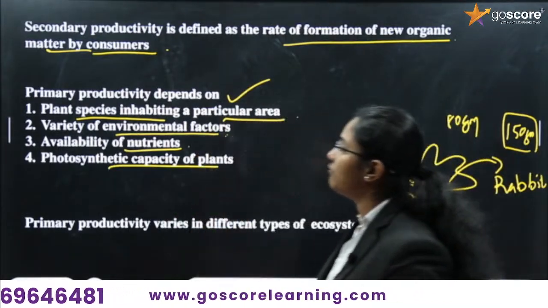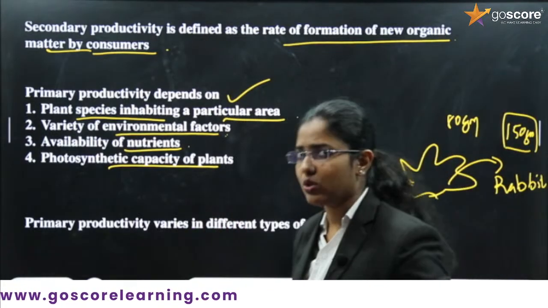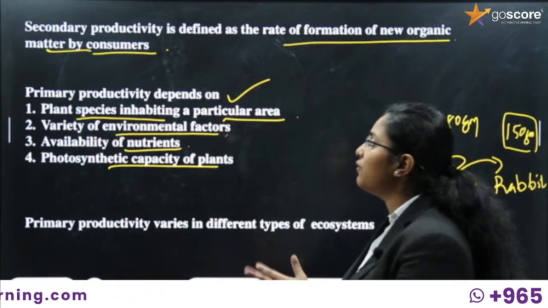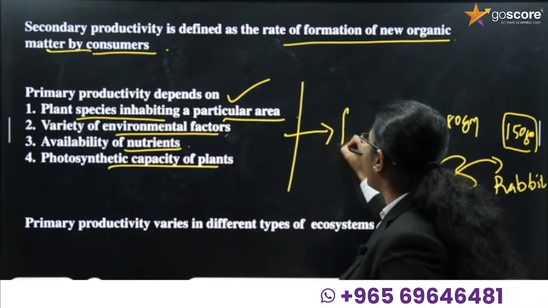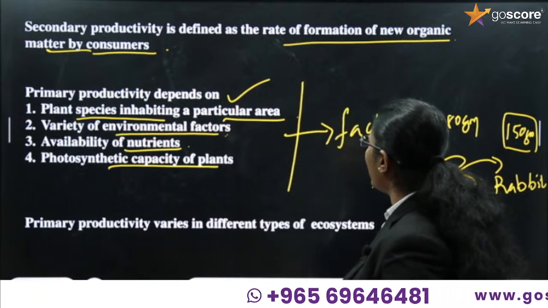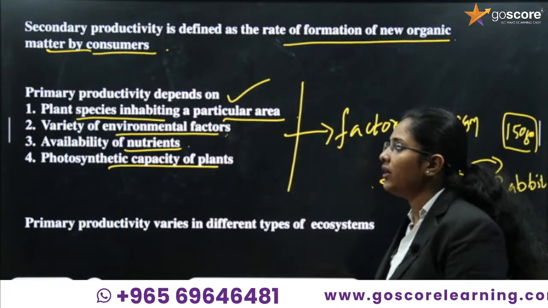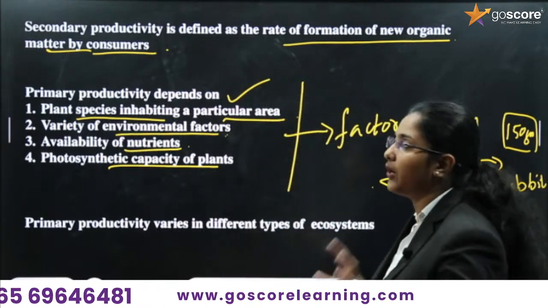Photosynthetic capacity of plants: if photosynthetic capacity is less, productivity will be less. If photosynthetic capacity is more, the productivity will be more. So these are the four important factors. Please make a note on this: the different factors that primary productivity relies on.